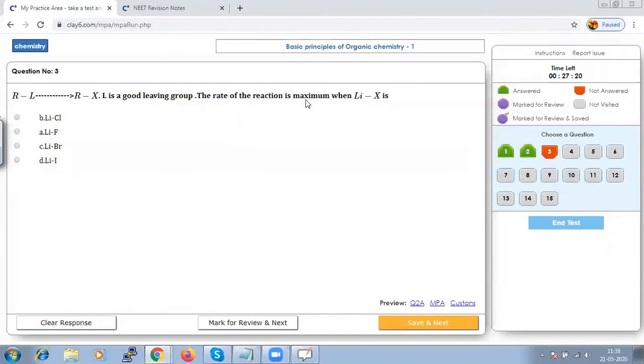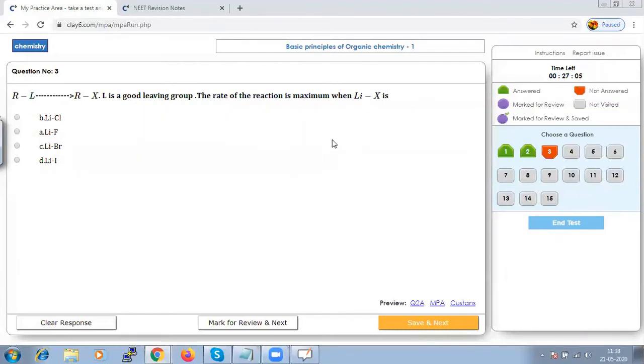So the rate of this reaction, where L is a good leaving group, is maximum when L is X, and we have to find out what X is.